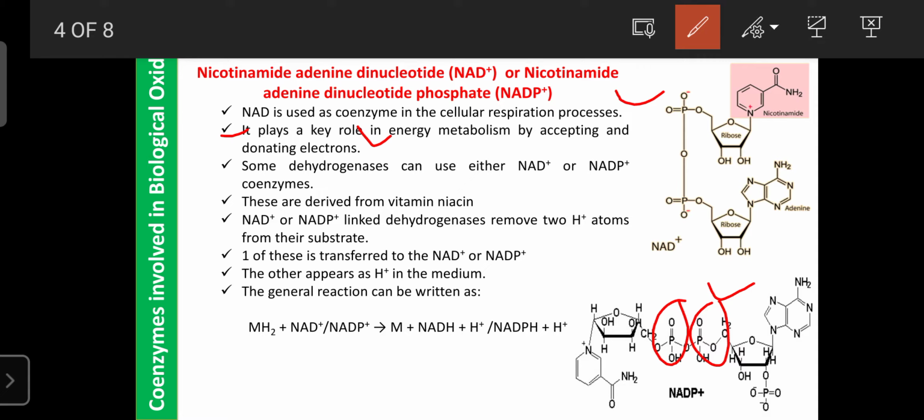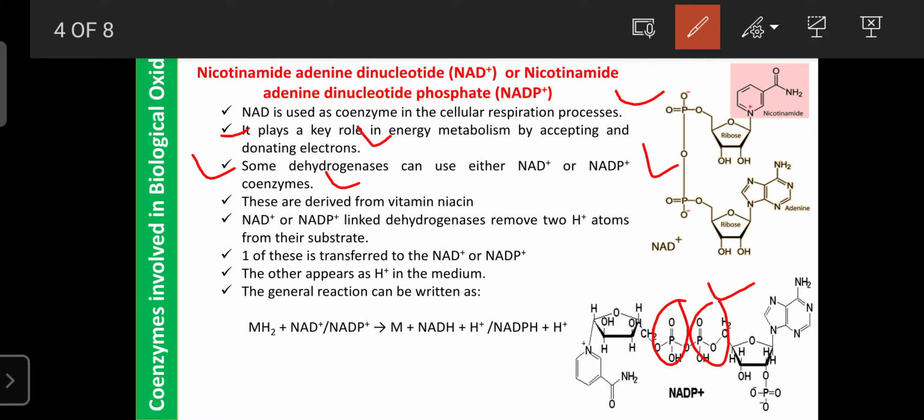Some dehydrogenase enzymes can use either NAD plus or NADP plus as a coenzyme. Once again, for the dehydrogenase enzymes, there are two types, aerobic and anaerobic. These enzymes are involved in oxidation reduction reactions, and they mainly use either NAD plus or NADP plus as a coenzyme.